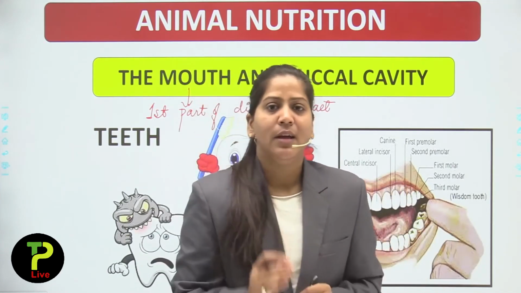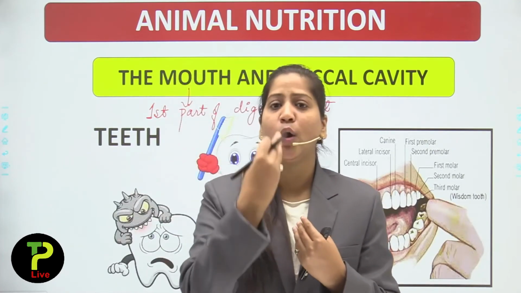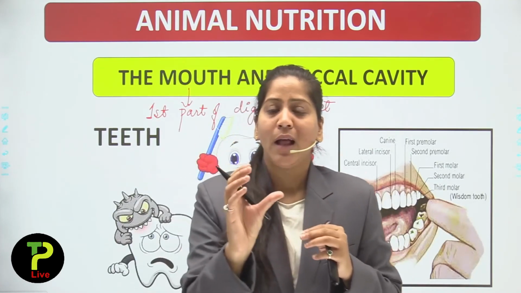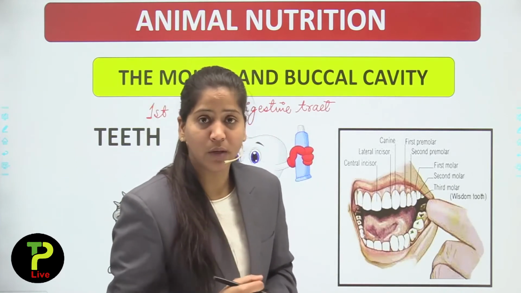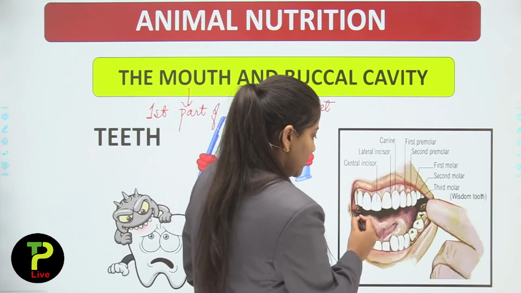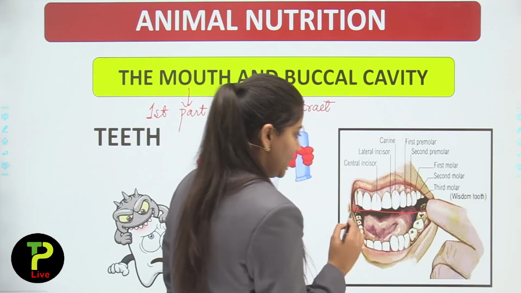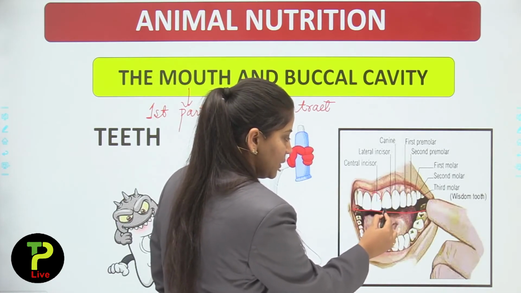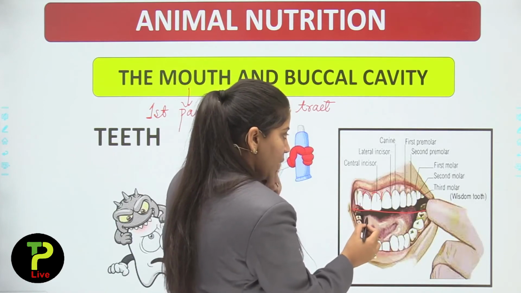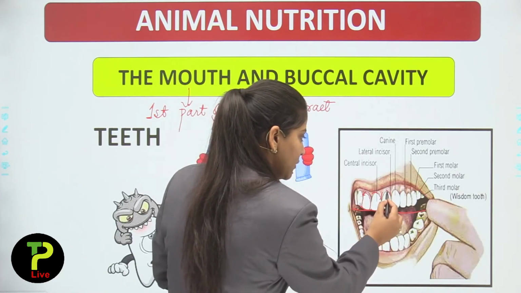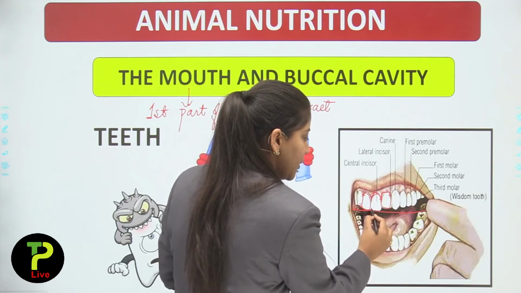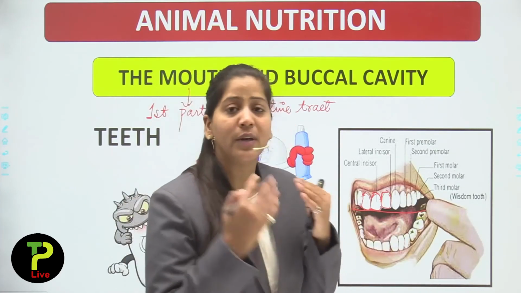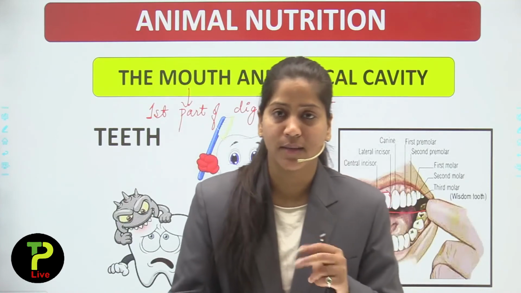First imagine or divide your buccal cavity or your teeth into four parts, like this and this. You'll have a quarter, and we will discuss teeth. These are the front teeth. These four front teeth are known as incisors.